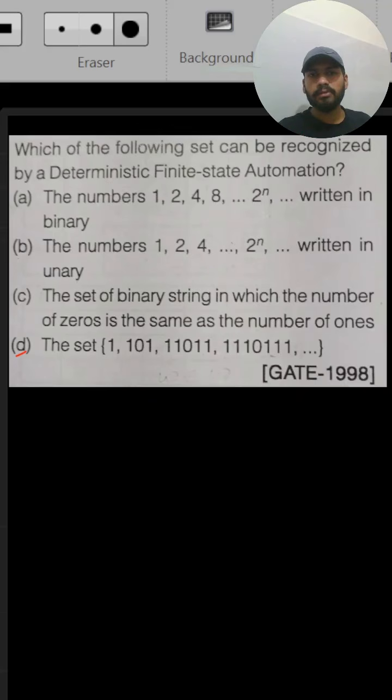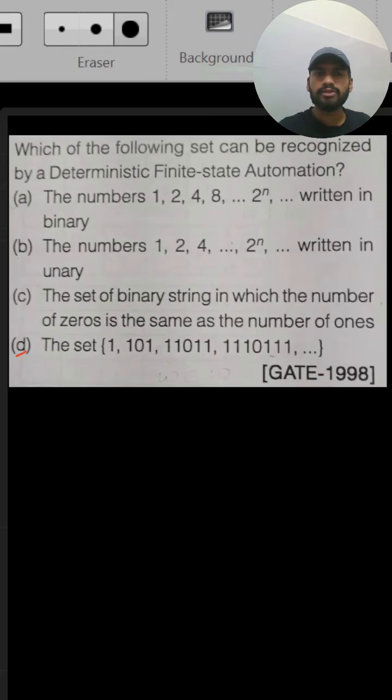This is the second question from the POC subject in the series of 8 CSE PYQs. This question asks us to check which of the following languages cannot be accepted by the DFA. So remember this, guys: our DFA cannot do counting, cannot do mathematical computation, and cannot store results. So if any of these four languages ask us to do counting or mathematical computation or store the result, we can directly say that it is not accepted by DFA.